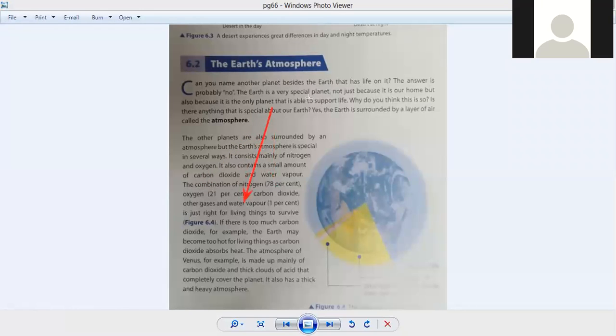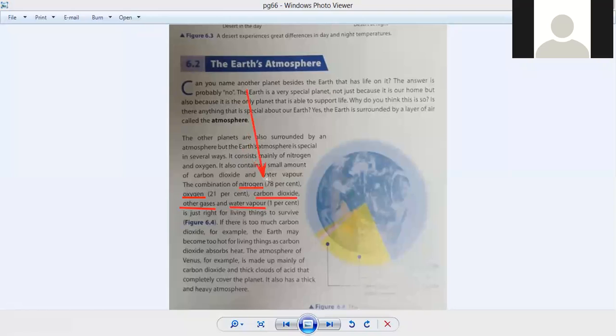So there are five particles. We see the five particles. What are these five particles in the atmosphere? We see the carbon dioxide. Okay, let me mark it here. We see the carbon dioxide, the nitrogen, the oxygen, the water vapor. But there is one more thing. There are some gases which are very little, but they are there. So we see the five particles of the atmosphere.